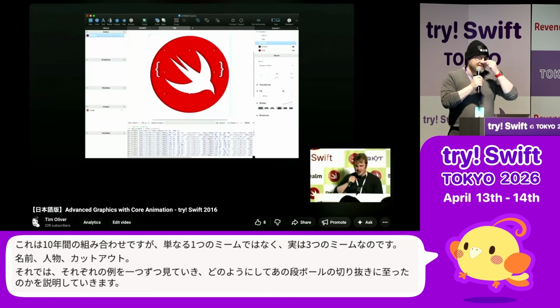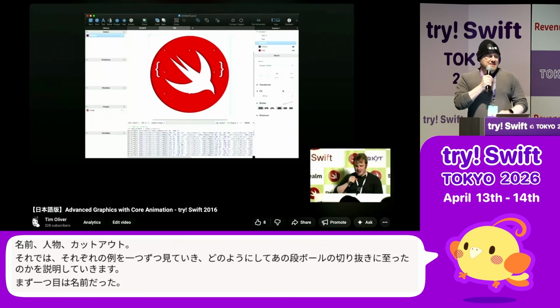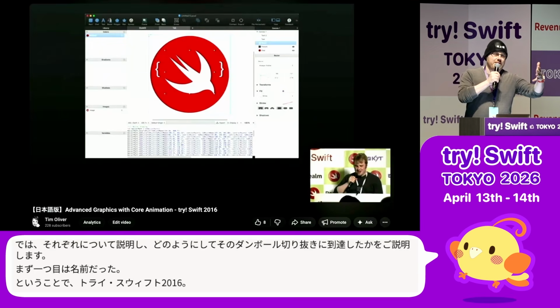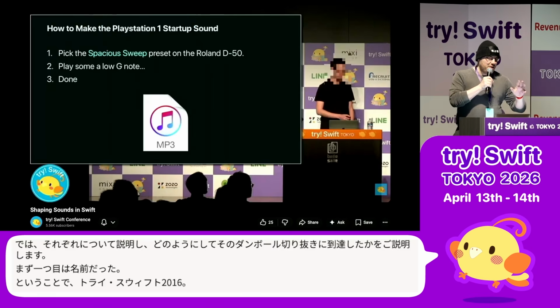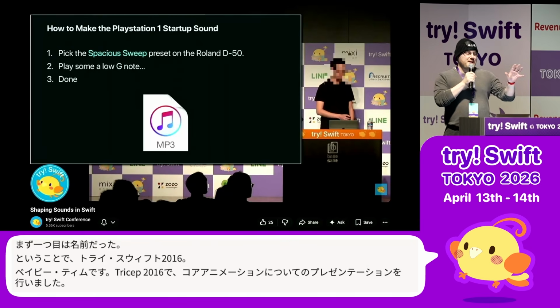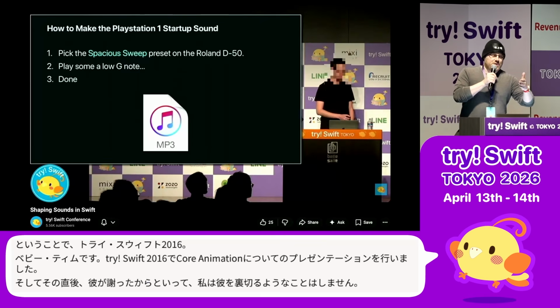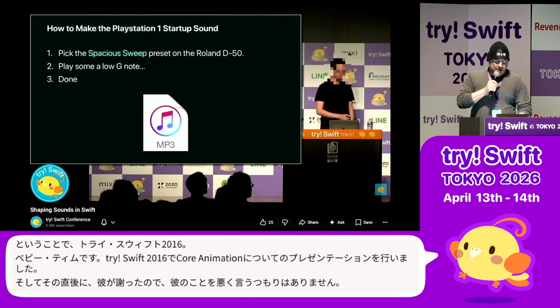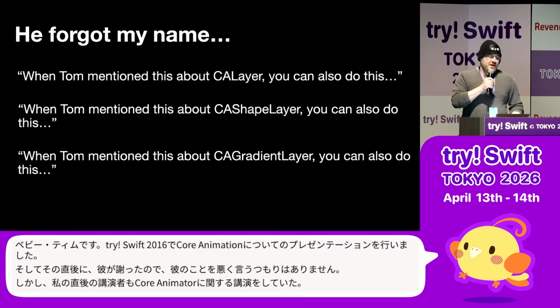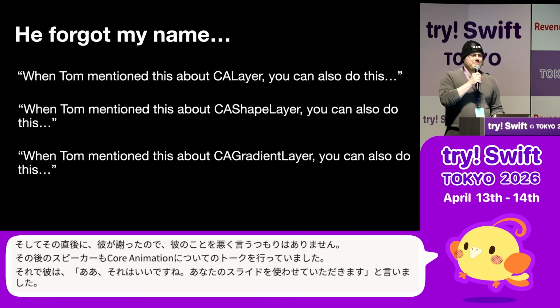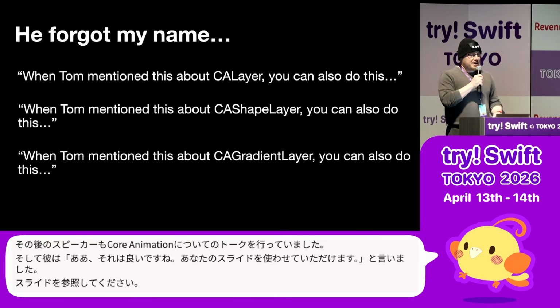So at Try Swift 2016, this is baby Tim here. At Try Swift 2016, I did my presentation about Core Animation. And then right after that, I won't throw him under the bus because he said sorry, but the speaker right after me was also doing a talk on Core Animation. And so he said, oh, that's good, I can refer to your slides, but he forgot my name, so he called me Tom. So he said, when Tom mentioned CALayer, you can also do this with CALayer.